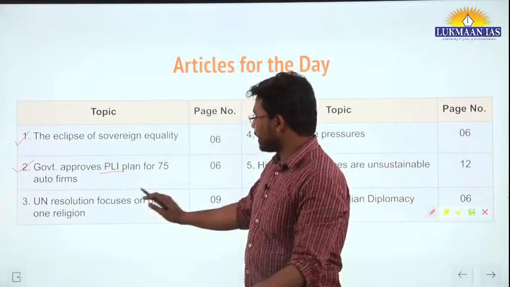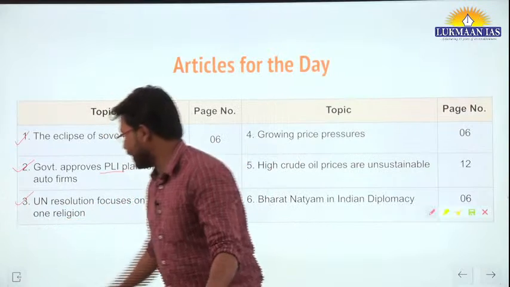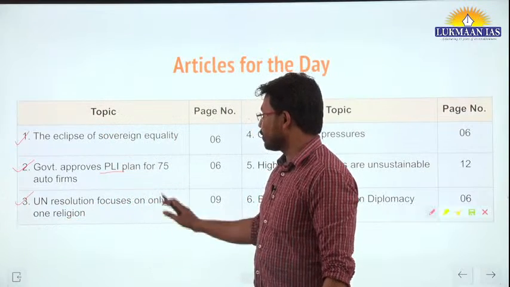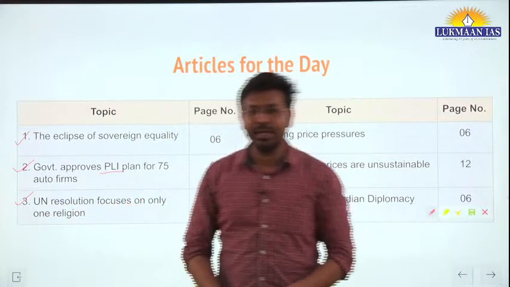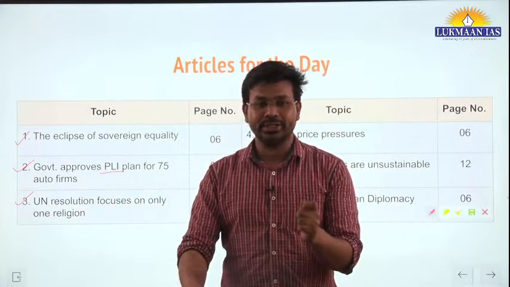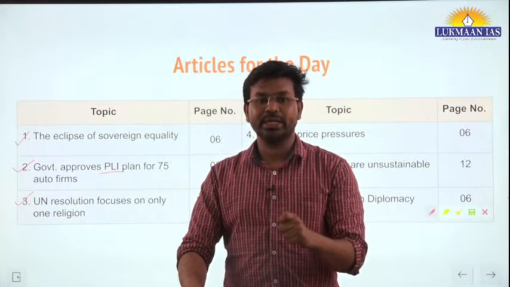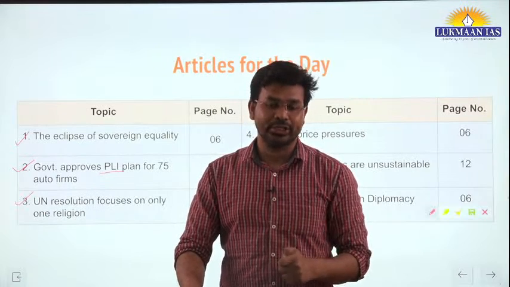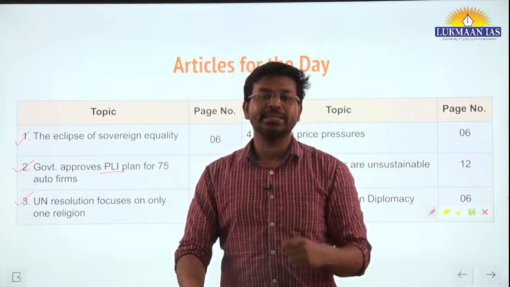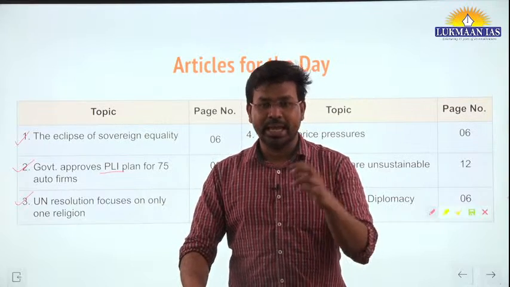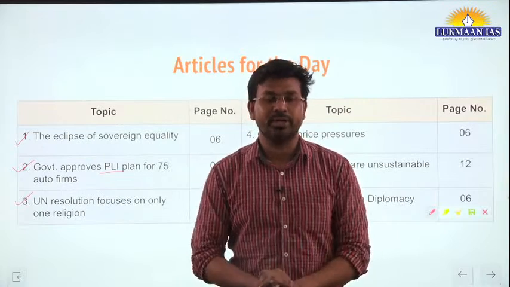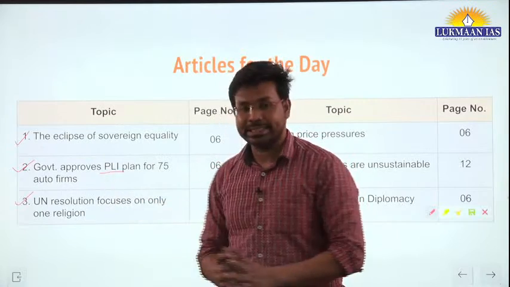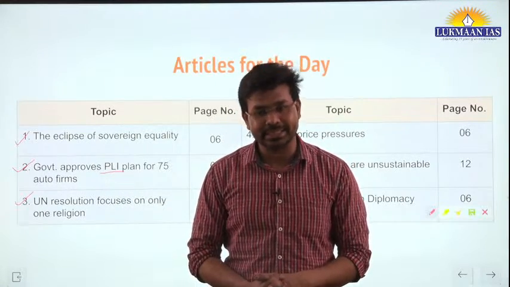And the third topic is related to the United Nations resolution that focuses on only one religion. In this article we will understand the resolution that was adopted at the United Nations General Assembly, which has some religious connotations. The representative of India has responded to this resolution, citing India's concerns related to it.